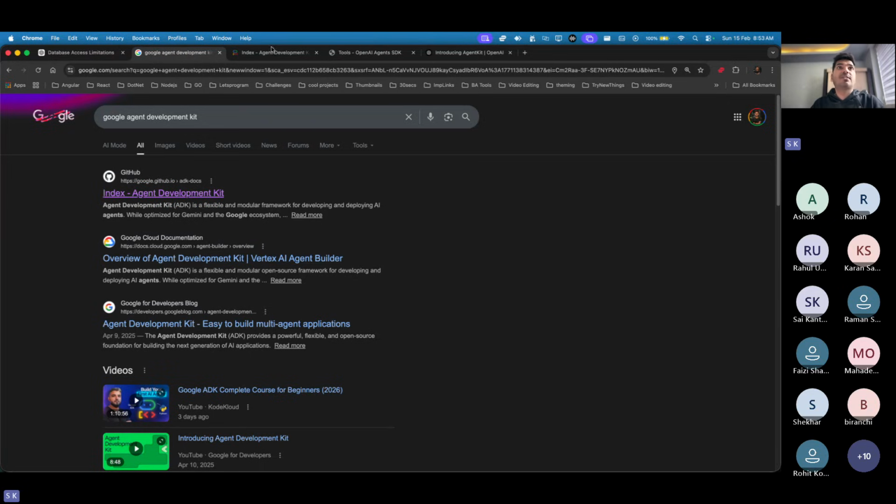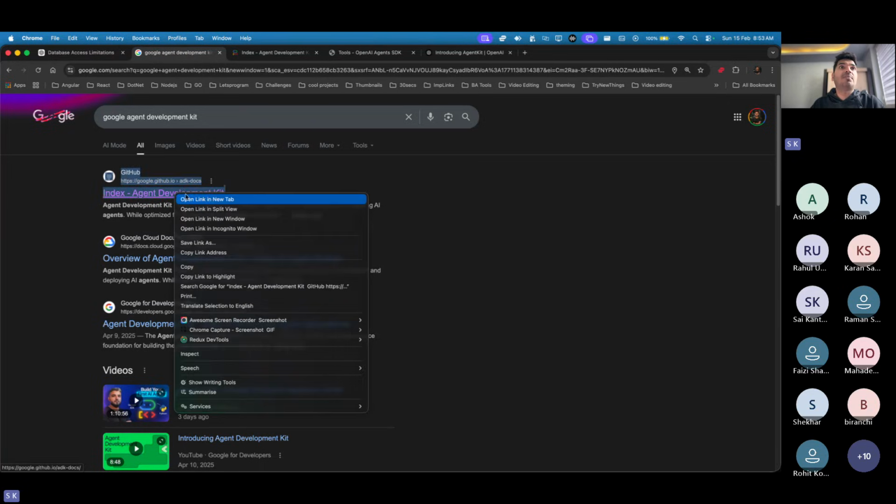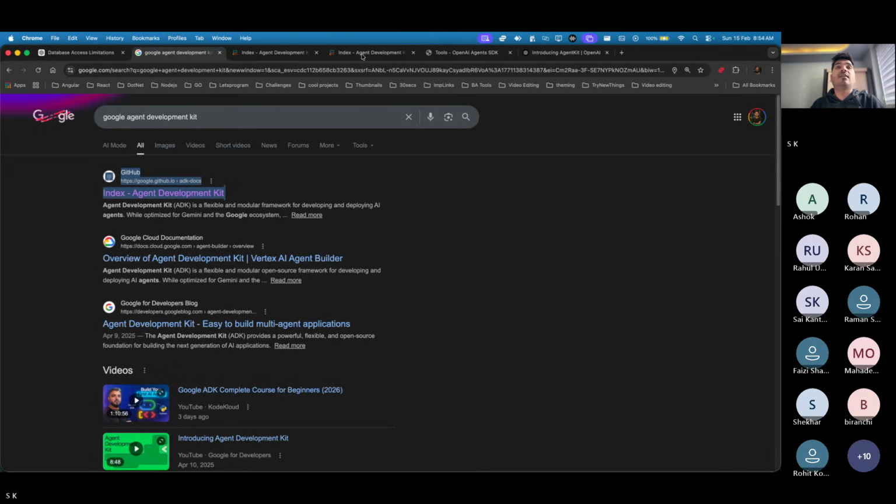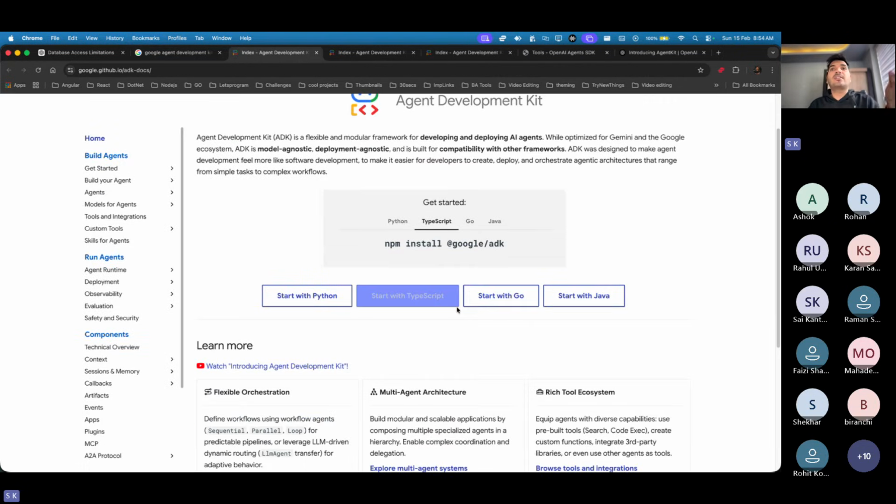Okay, but yeah, this is what I was basically talking about, the agent development kit, and this is from Google. Here you can find that we have TypeScript support for it, which I really like. So that's why I'm saying no need to learn Python at the moment. If you want to learn it for yourself, you can, but it's not really mandatory now to learn Python to do agentic development, because now we have support for a bunch of languages already. So here we have the package which we can install and start using.